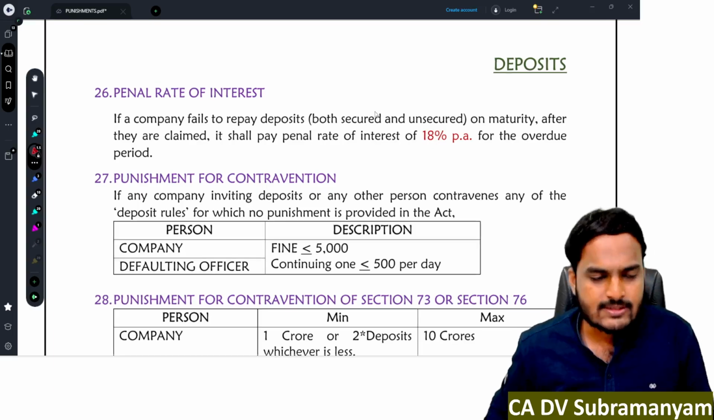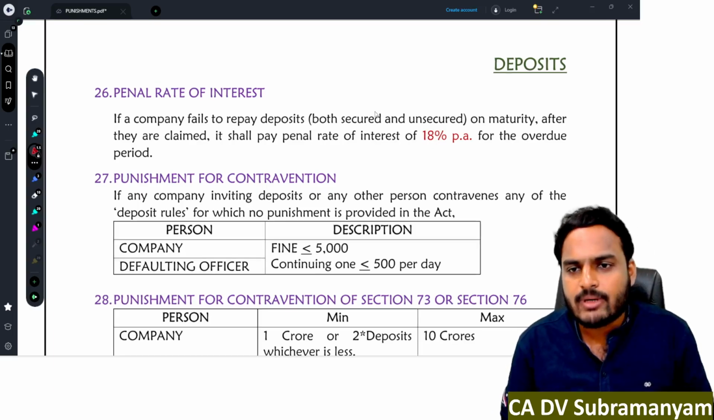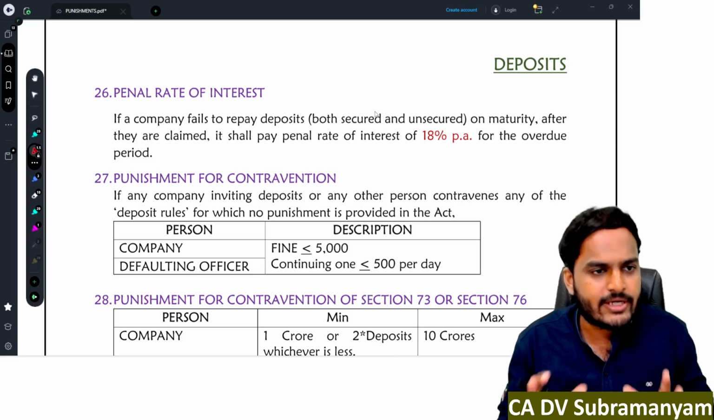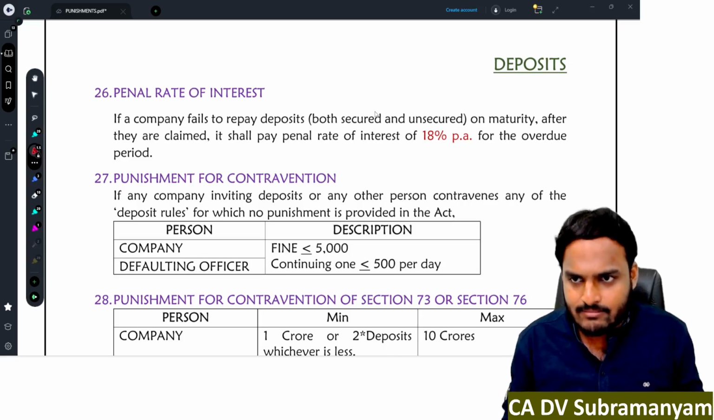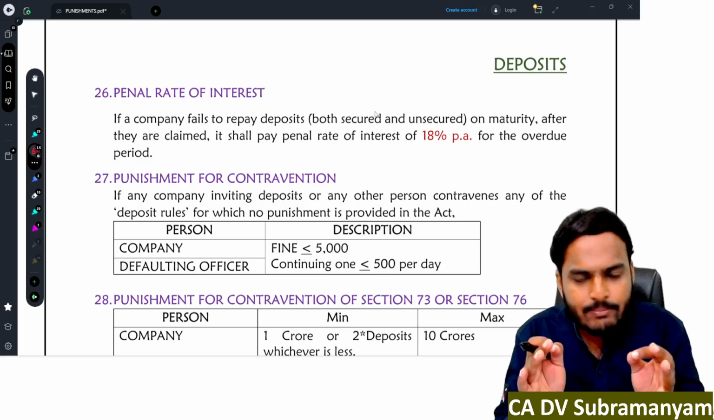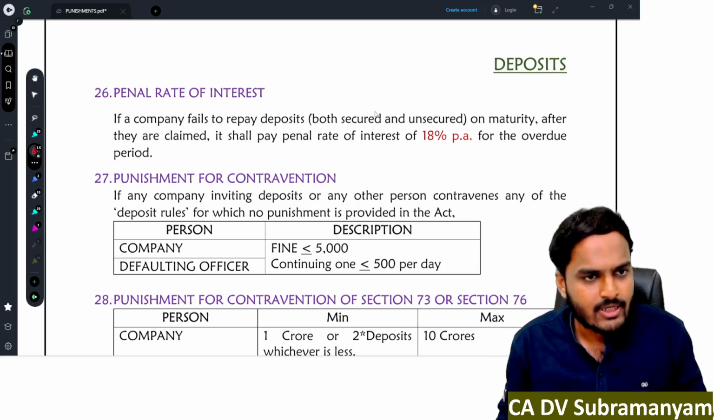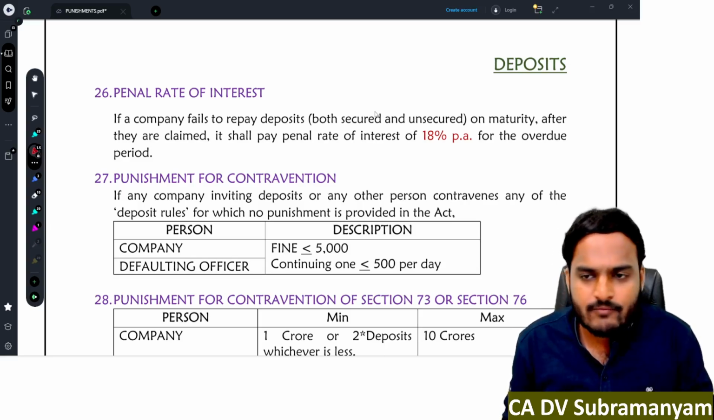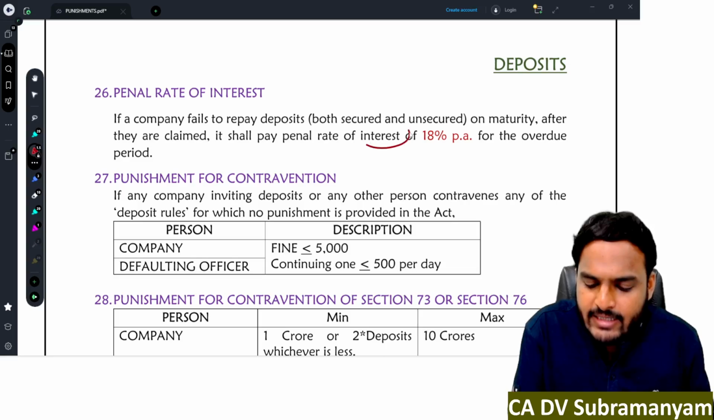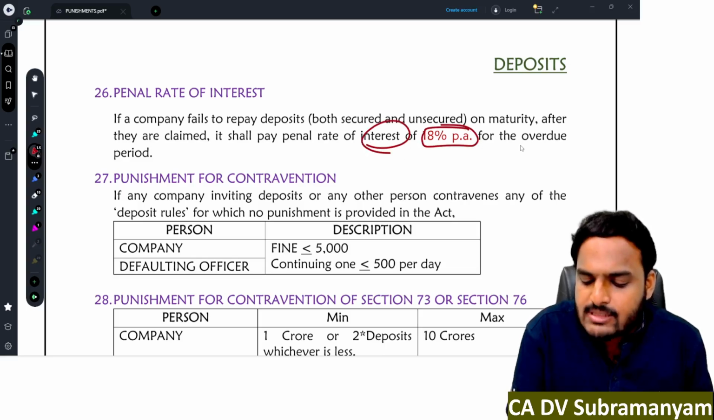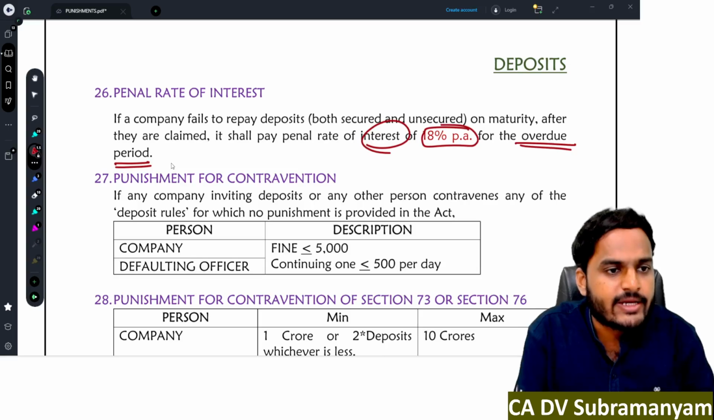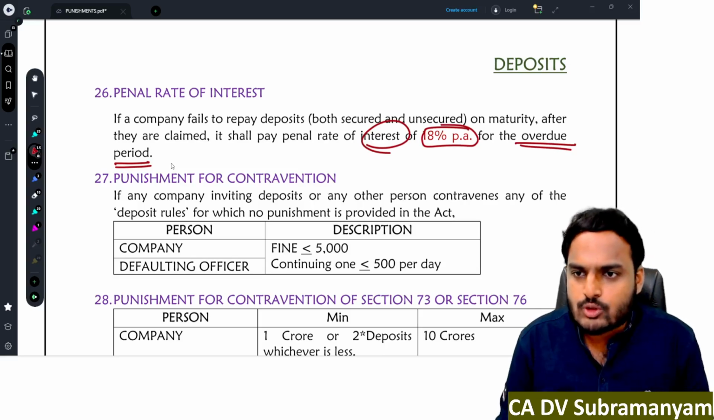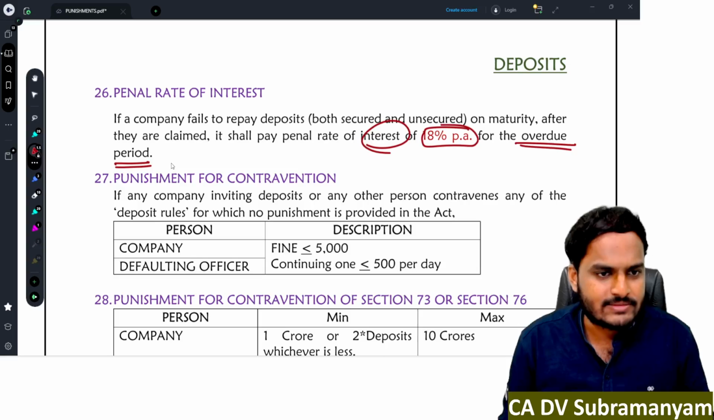Next one, deposits. It is the duty of the company to repay deposits on the maturity date. When they are claimed, it is the duty of the company to repay deposits on the maturity date. In case of failure, the company, in addition to repayment of deposit, is liable to pay interest at the rate of 18% per annum for the overdue period. Multiple choice question point of view, important point.